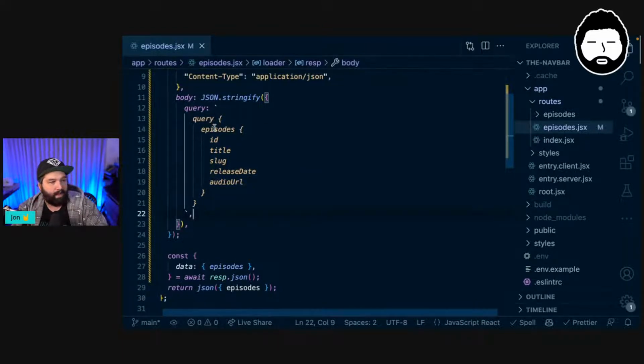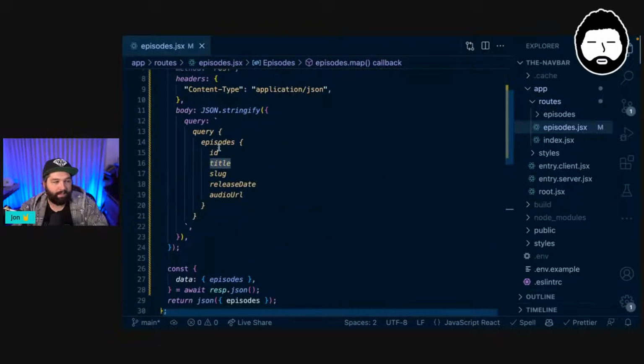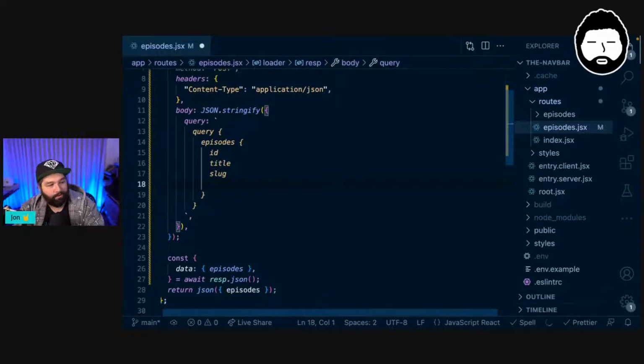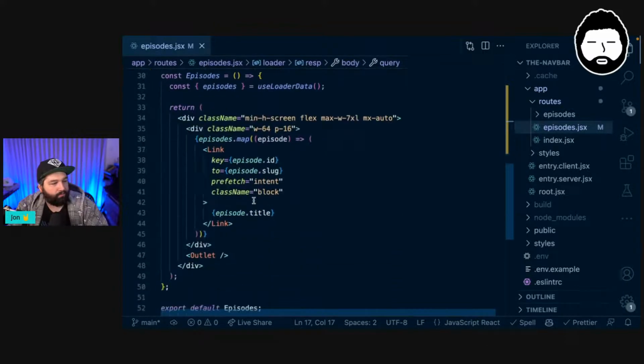It's getting at our episodes. But if we have a look down here, what are we actually using? We're iterating over our episode, but we're only using the ID, the slug, and the title. So again, why are we selecting any of this other stuff? Let's just get ID, title, and slug. And don't worry about the audio URL. Don't worry about the release date. We don't need them. Cool.